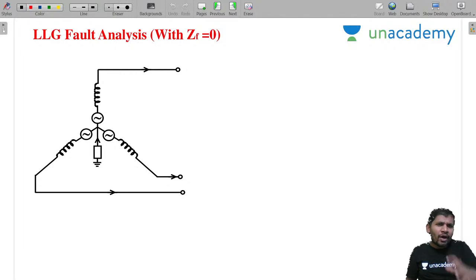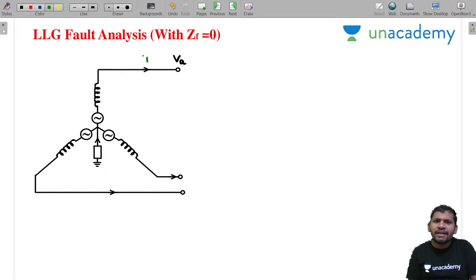Yes. Now I am explaining the LLG fault analysis, the double line to ground fault. First, I want to discuss it without any fault impedance. Students, please concentrate. Let this be the A phase voltage.